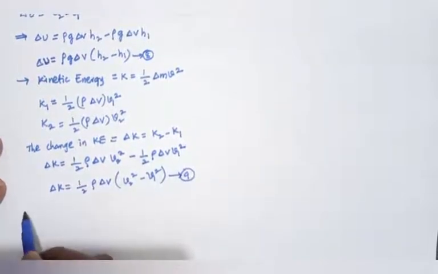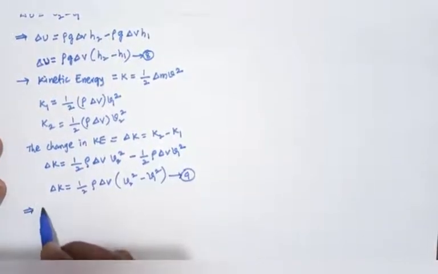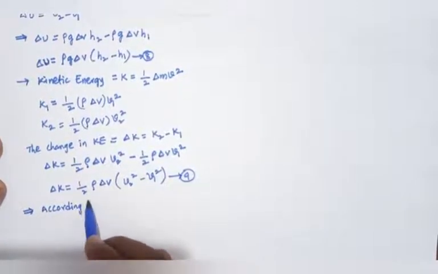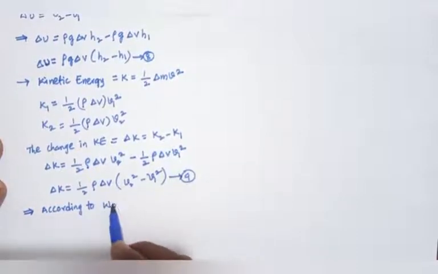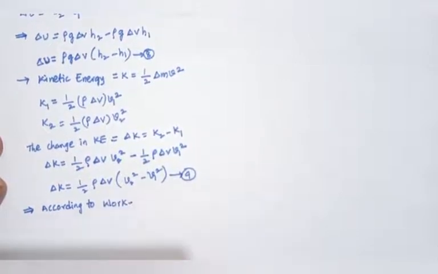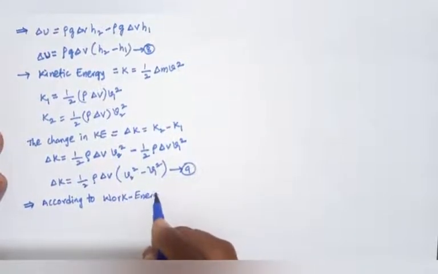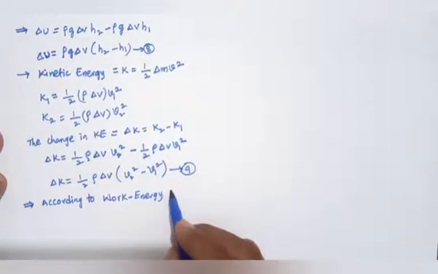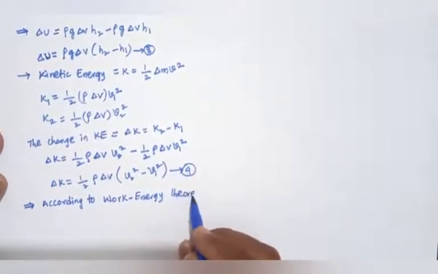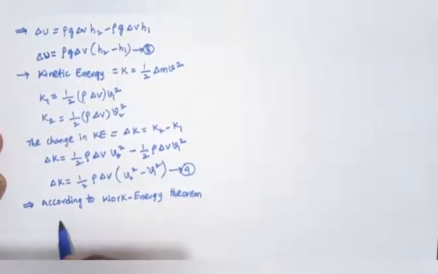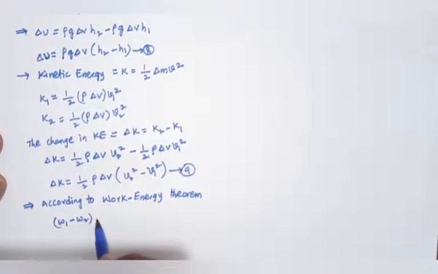Okay, according to the work energy theorem, so we can write W1 minus W2, the change in the total work done.